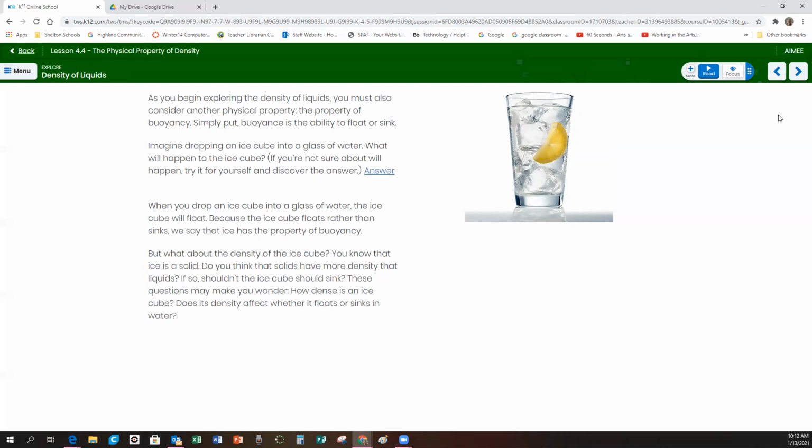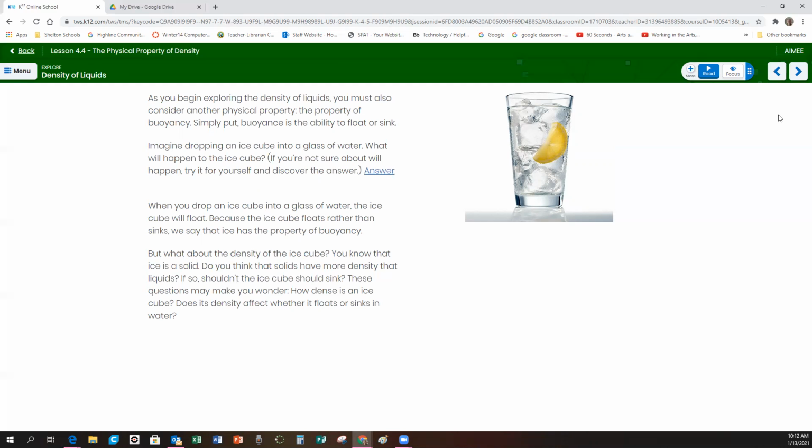It can float. But what about the density of the ice cube? You know that ice is a solid. Do you think that solids have more density than liquids? If so, shouldn't the ice cube sink? These questions may make you wonder, how dense is an ice cube?